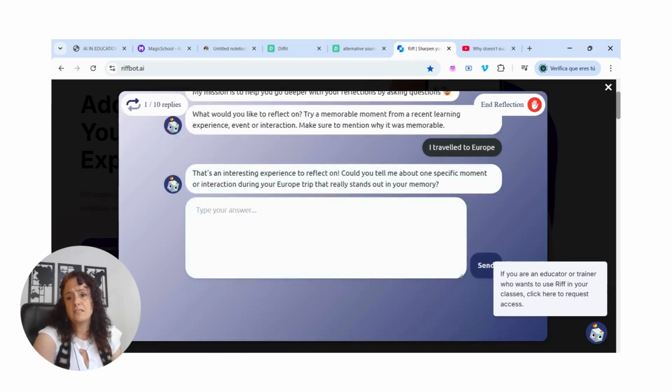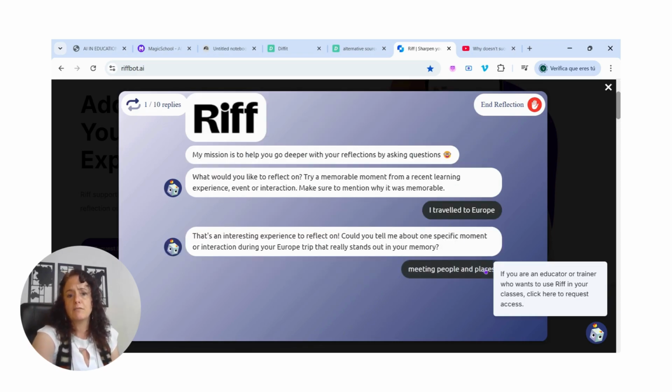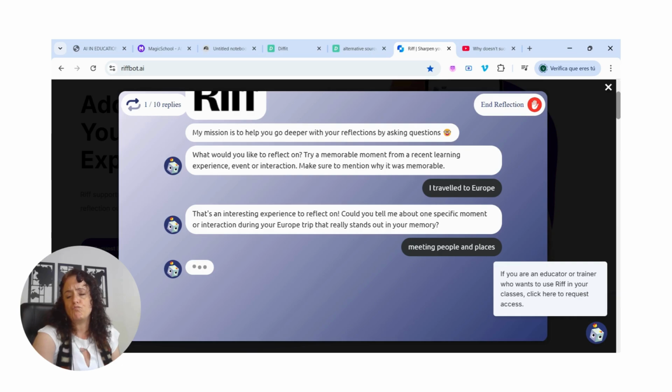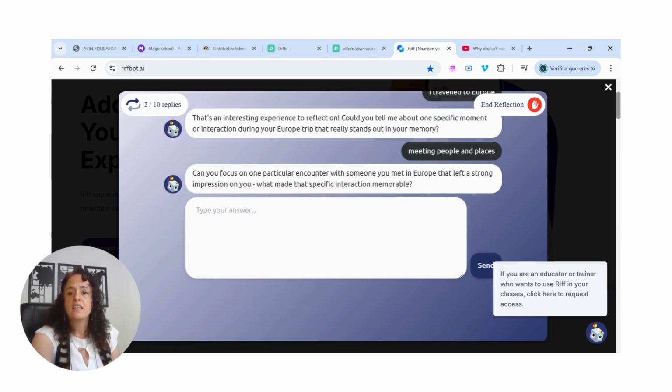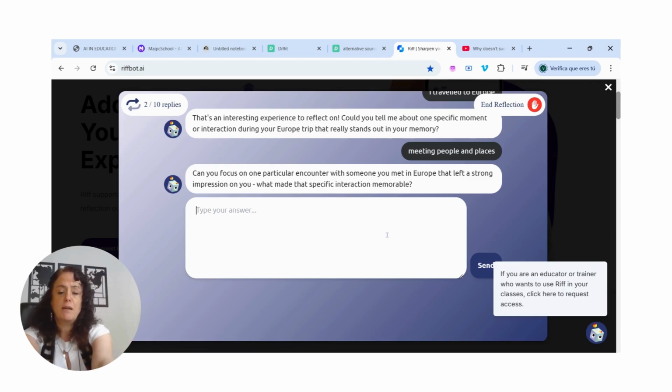The question is, that's an interesting experience to reflect on. Could you tell me about one specific moment or interaction during your Europe trip that really stands out in your memory? Meeting people and places. Okay, let's see what happens here. Take some time to think. Can you focus on one particular encounter with someone you met in Europe that left a strong impression on you? What made that specific interaction memorable? Okay, and here you can go on talking, right?